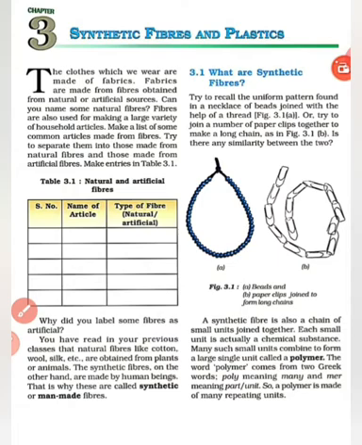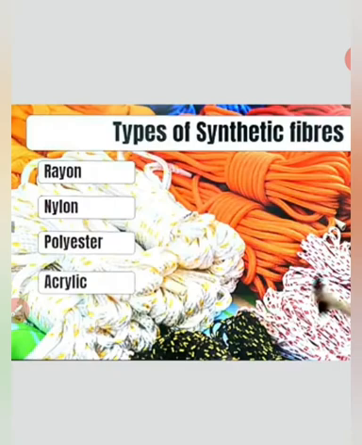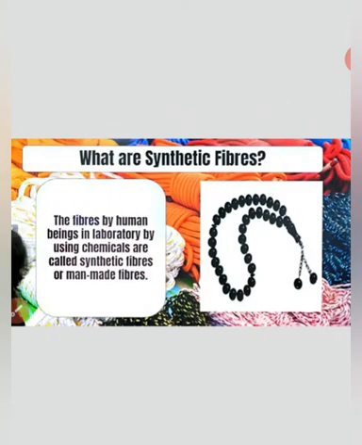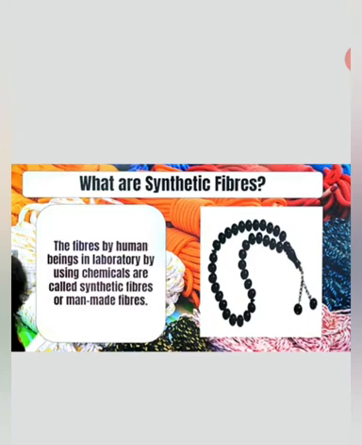Let us understand it with the help of these short slides, that is synthetic fiber. Firstly, we should know that fibers are actually of two types. Fibers in itself are of two types. Fiber is just a thread like structure, like the cell you all study about. It is just a thread like thing, something very small, tiny.